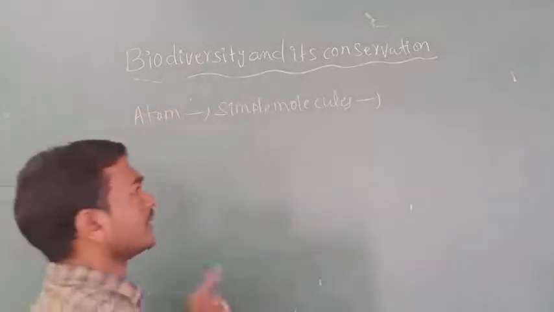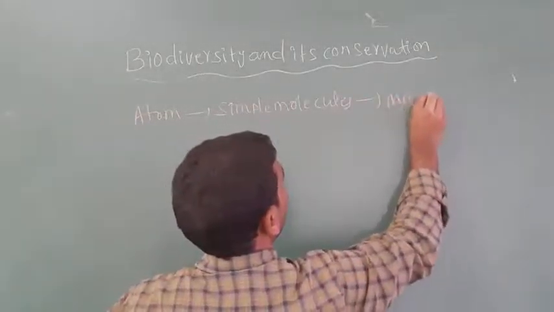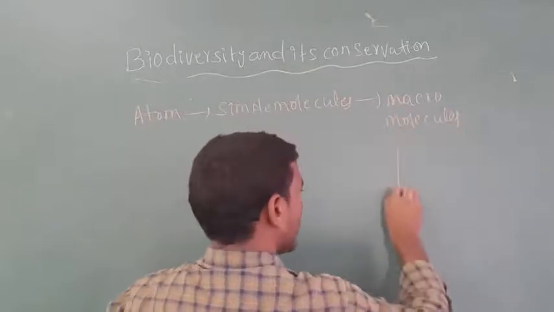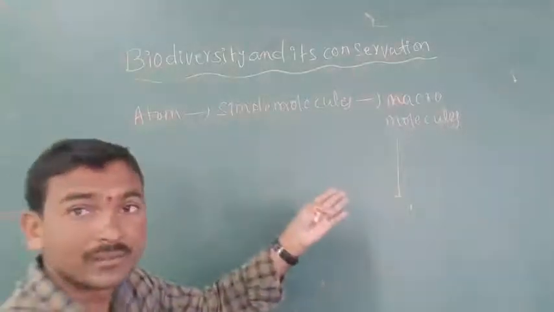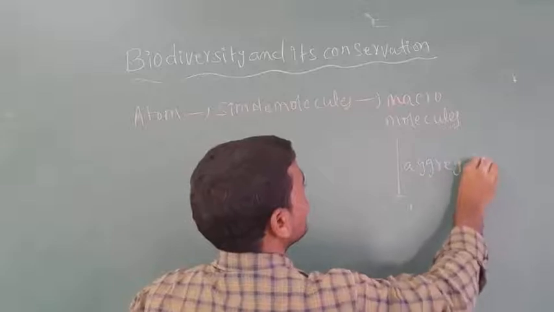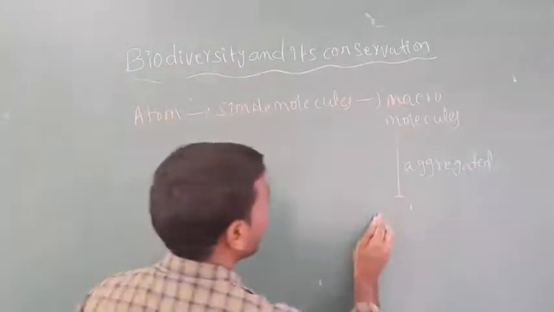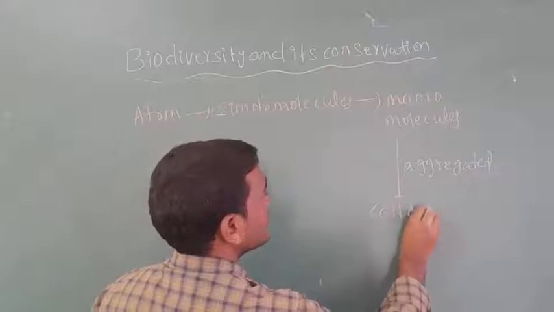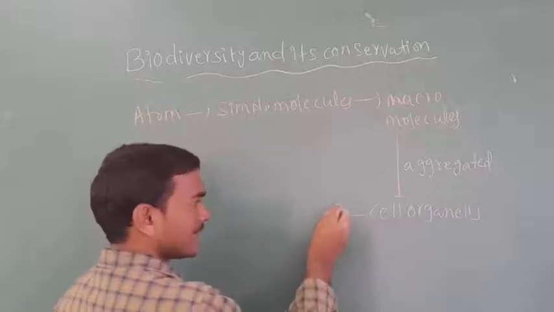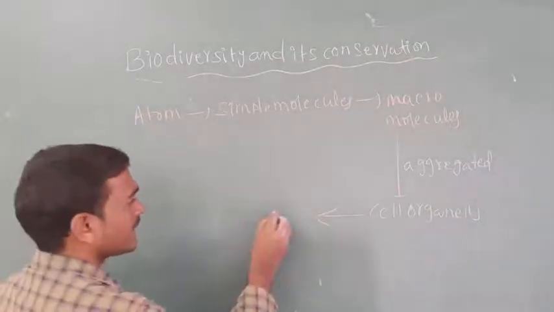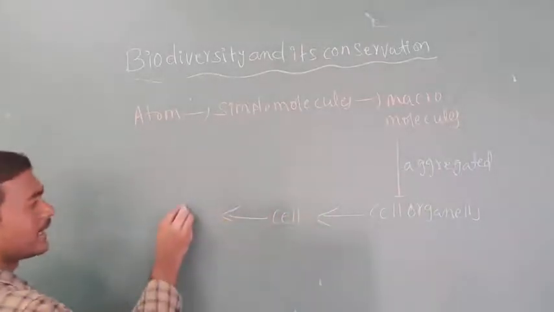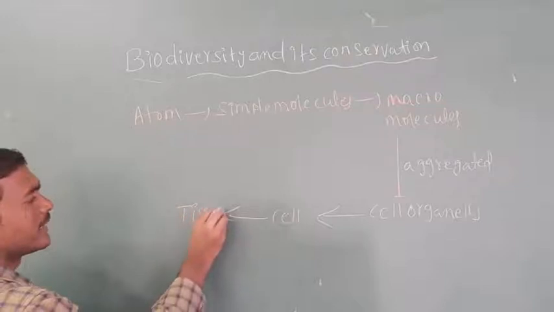Molecules become macromolecules. A number of macromolecules aggregate to form cell organelles. A number of cell organelles become a cell, and cells become tissue.